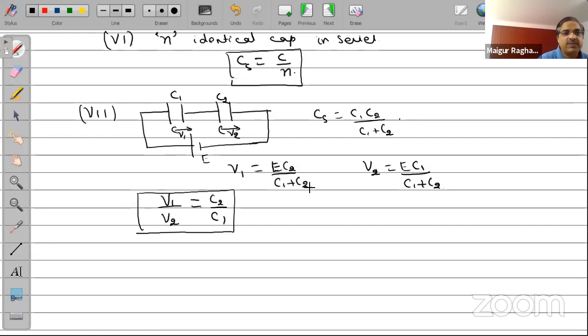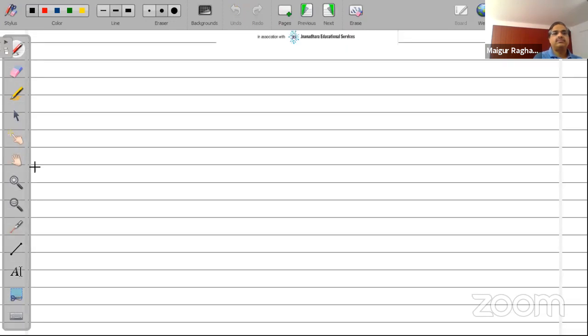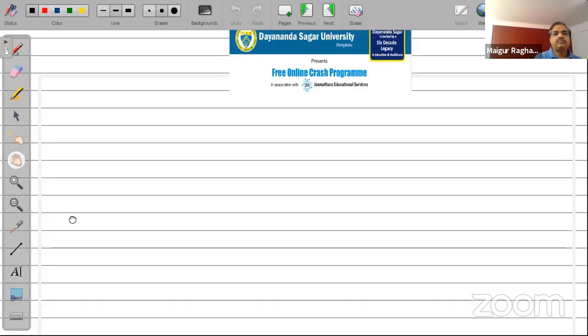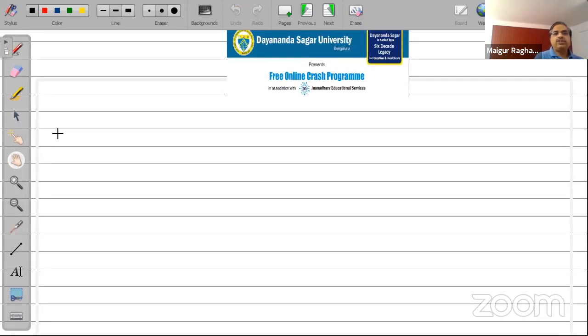So if you all are okay with this, I would like to now go to my next page and look at the parallel combination. Have you all written down this? So the next one will be the parallel combination.